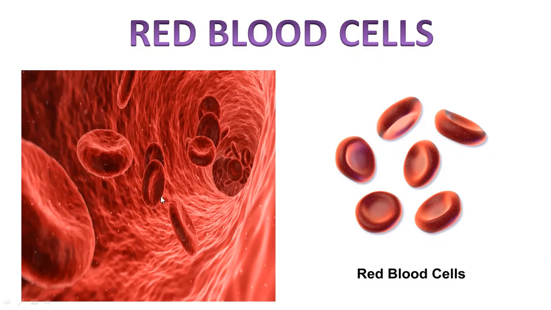One milliliter of human blood has about 5 million red blood cells. Please note down this point. And the lifespan of RBCs: here you can see a blood vessel in which RBCs are freely floating in the plasma. The lifespan of each RBC is 120 days.